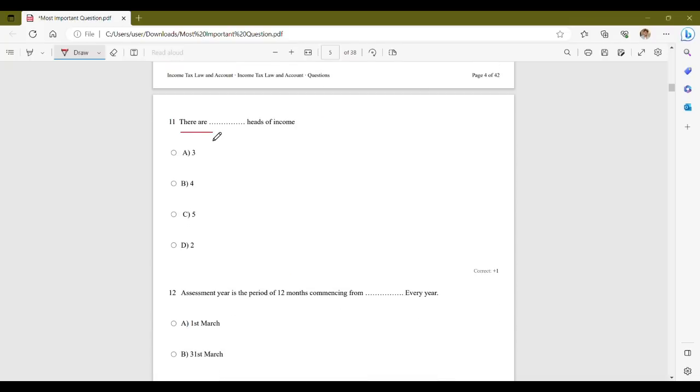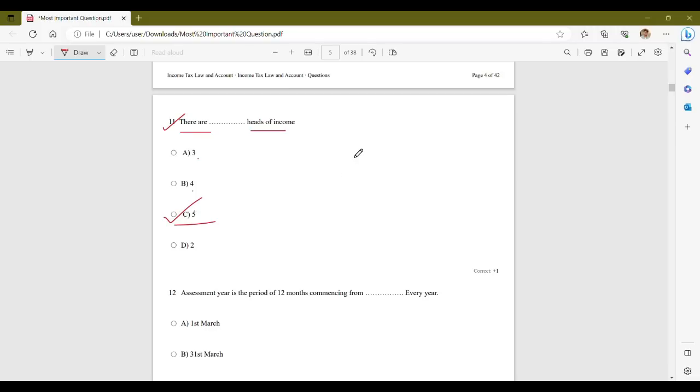Now, there are dash heads of income. Now, how many heads of income are there? Your options are 3, 4, 5 and 2. So, the correct answer is option C, that is 5 heads. Now, what 5 heads of income are there as per Income Tax Act?